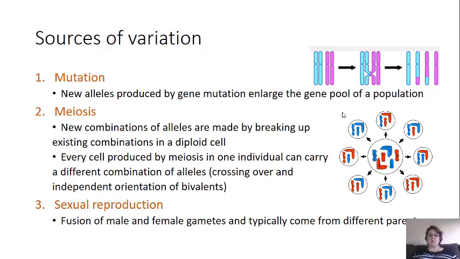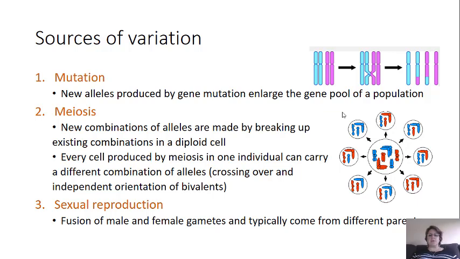The second is meiosis. So meiosis is how our sex cells are formed. So new combinations of alleles are made by breaking up existing combinations. A normal cell has a diploid number of chromosomes, so you have 2 of every chromosome. But when we go through meiosis, we reduce that number so that we only have half.